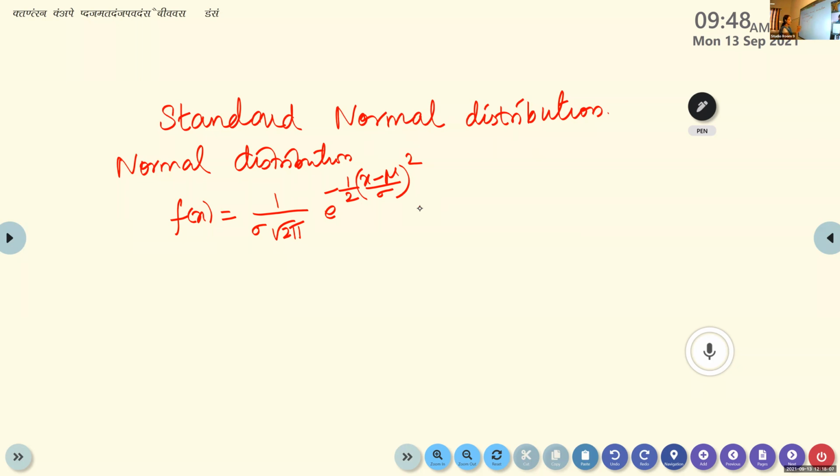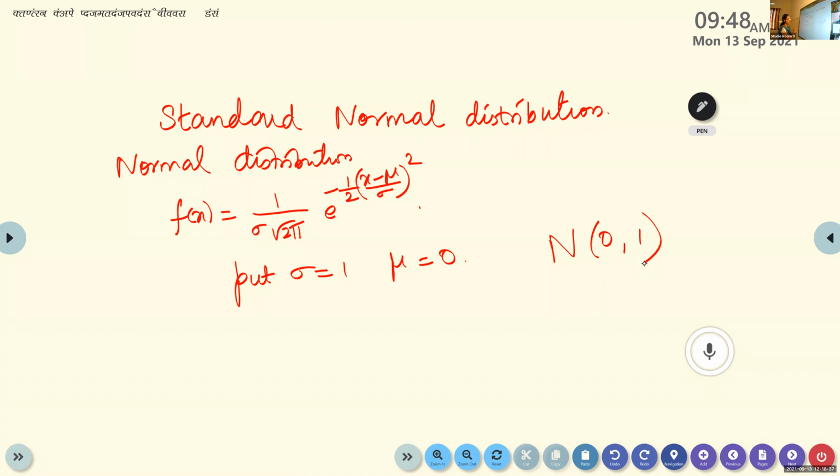So in the normal distribution, you put sigma is equal to 1 and mu is equal to 0. A normal distribution with mean 0 and sigma 1 will become a standard normal distribution. Is it clear? A normal distribution with sigma 1 and mu equal to 0 is called a standard normal distribution.